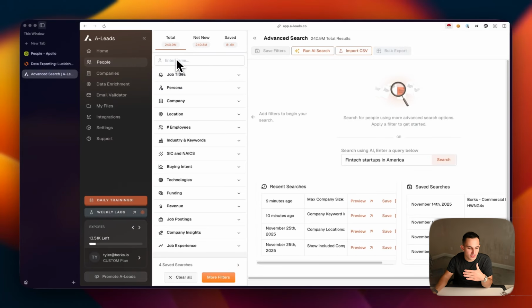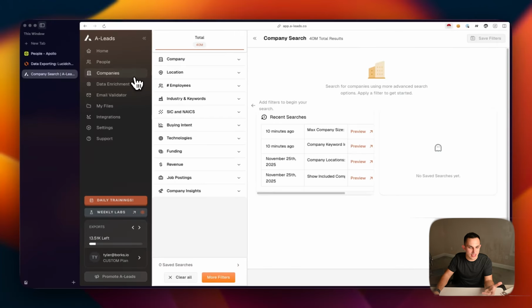Okay, that's the starting point for both of these companies. Now, if you've ever used any data scraper, this already looks familiar for you. Obviously, I'll make a detailed tutorial on how exactly to use Aleads sometime in the future. But if you know how to use literally any data scraper or any data platform, whether it's Apollo, Instantly, whatever, or Instantly also has data now, Apollo, Seamless, any of those providers, you will know how to use this. Okay, I'll make a very simple sample lead list just to show you guys.